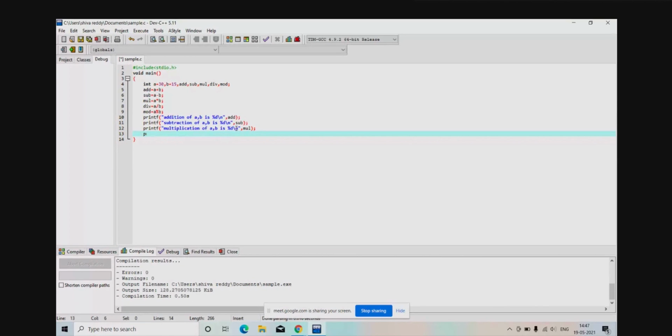Printf. Addition, multiplication over, next division, right? Division of a comma b is percentage d, slash n.